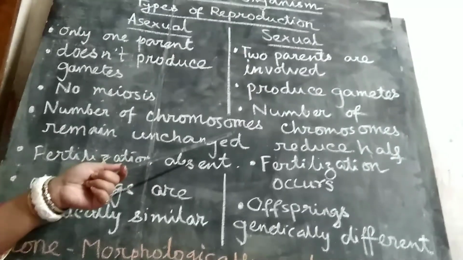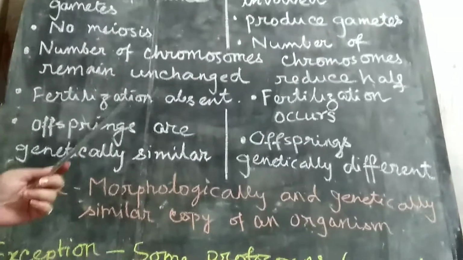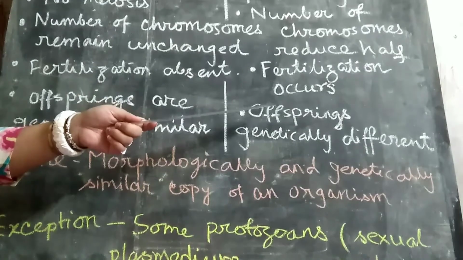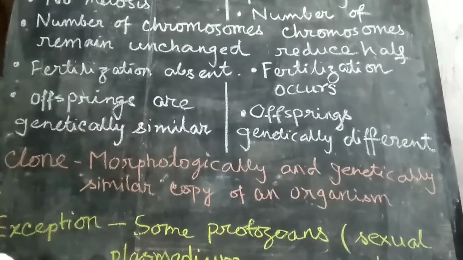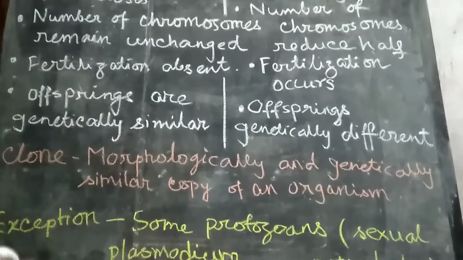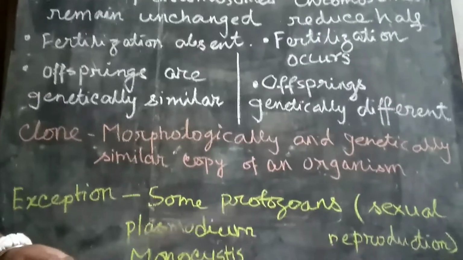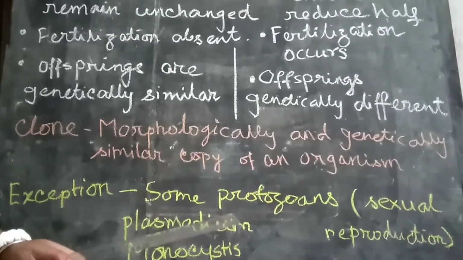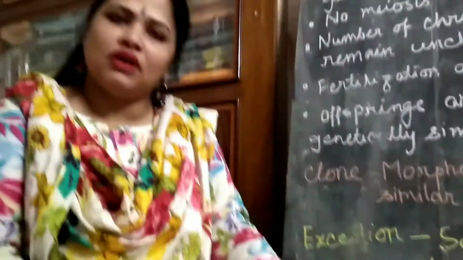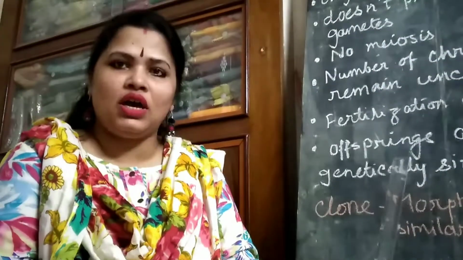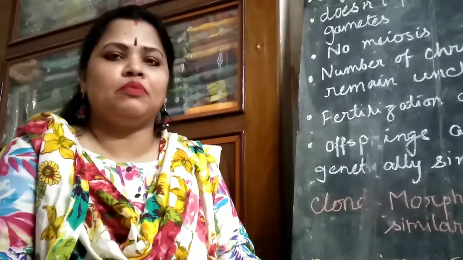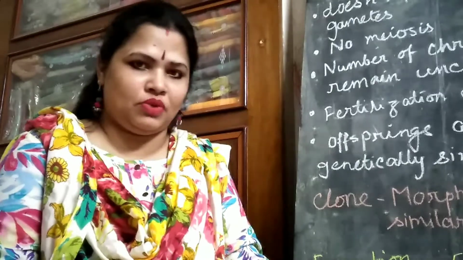Then, where does meiosis occur, where does meiosis not occur, where are clones produced, in which reproduction does fertilization take place. This type of question can come from this part. In my next video, I will tell you the modes of asexual reproduction.